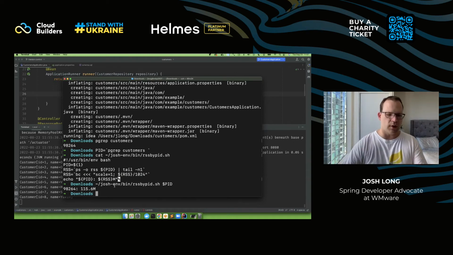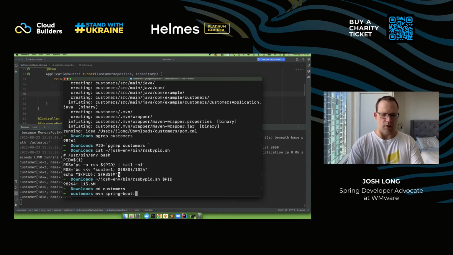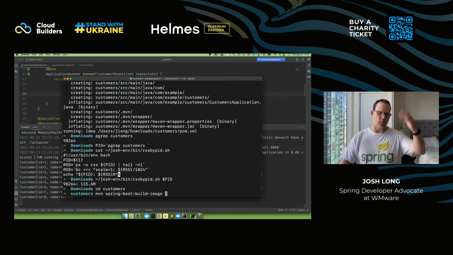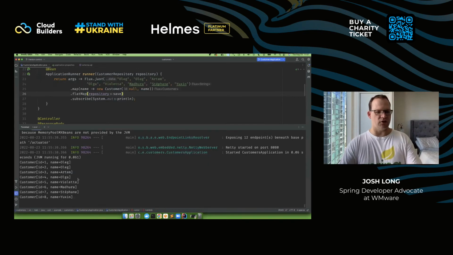Now, of course, I want to turn that into a Docker image. So I can do that. I can go maven spring-boot:build-image, and that'll create a Docker image with a native binary inside of it. It'll create a Linux Docker container with a Linux binary inside of it, even though I'm obviously running on Mac or maybe on Windows or something like that. So you have lots of ways to get your application into production.